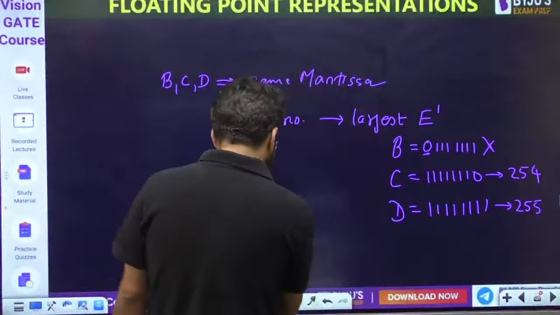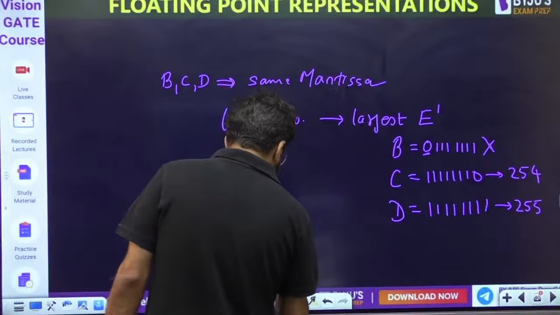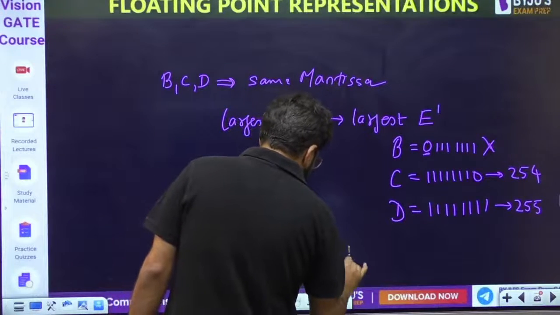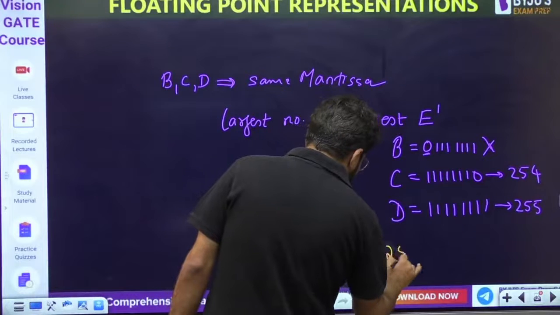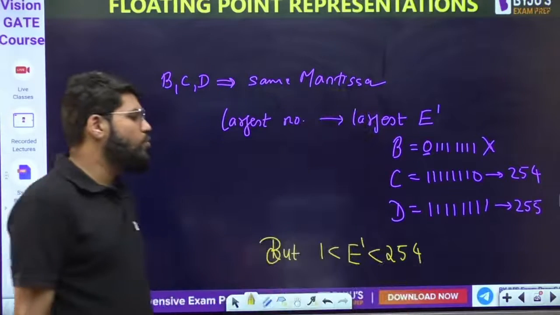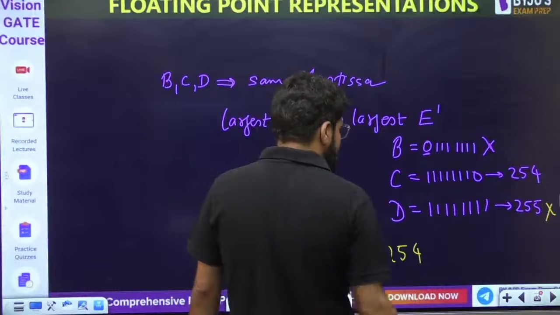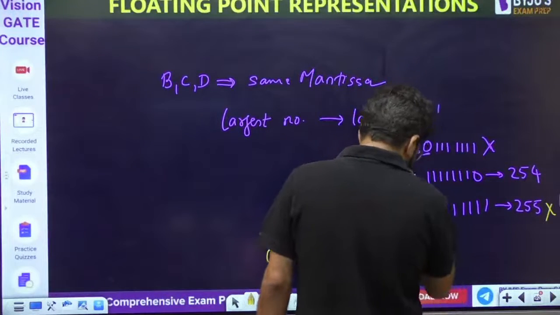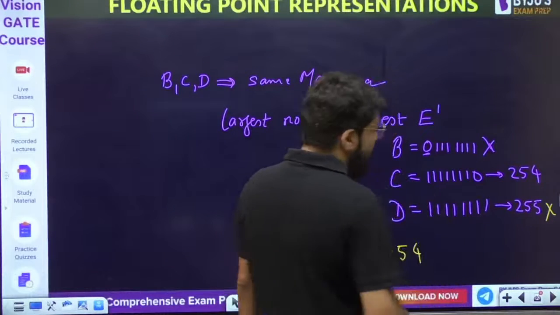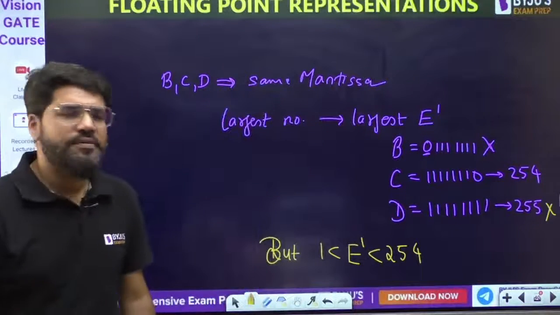What is the range for E dash? E dash is from 1 to 254. So this is invalid. This is an invalid exponent. This number itself is invalid in the IEEE 754 format.